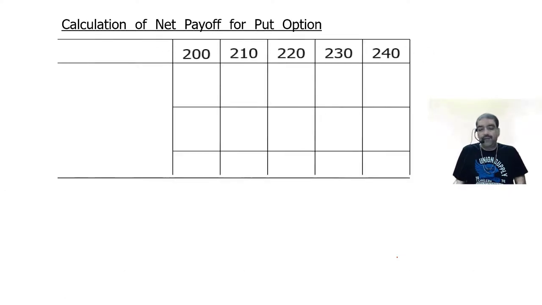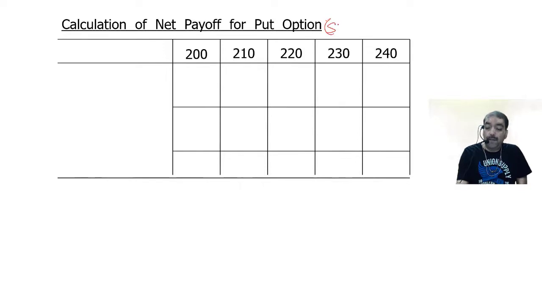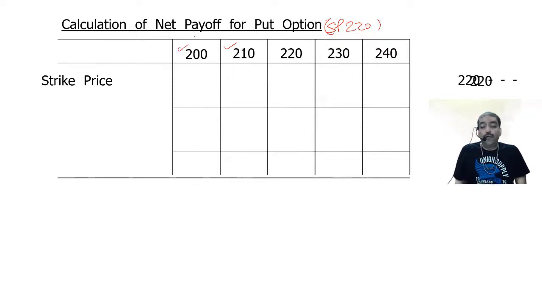Same table I prepare. Put option. Strike price 220. When will I exercise the put option? When the market price is less than 220. So I will exercise the option here and here. The strike price I will write only in those two columns. What is the strike price?